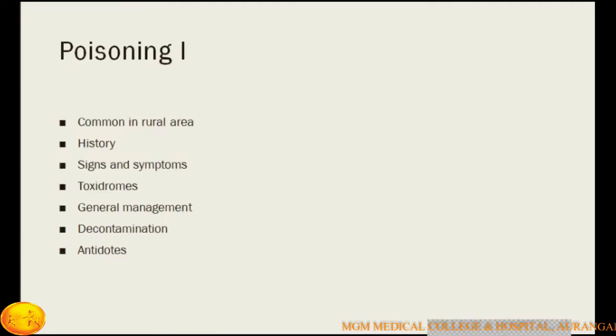Last time we discussed that the patient may not be in a position to give history, so we have to depend on some signs and symptoms and on a relative or accompanying person for a proper history. There are some specific signs and symptoms to diagnose which poison the patient has probably consumed. Then we should know toxidromes, the special characteristic signs and symptoms related to the poison. How to manage this patient?